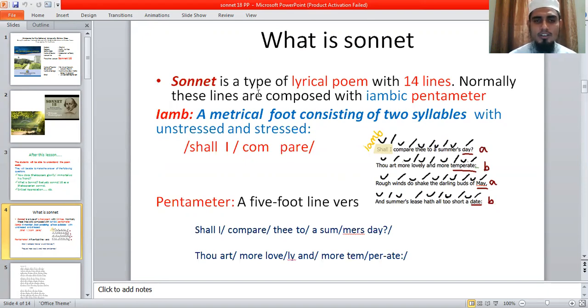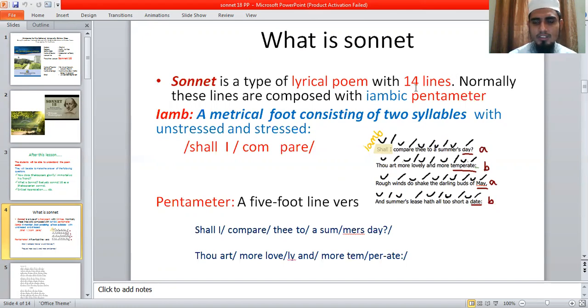Its most important quality is that this type of poem is lyrical and melodious; the rhyme scheme and the use of figures of speech declare that the poem has the quality of lyricism. Another quality is that it must have 14 lines.